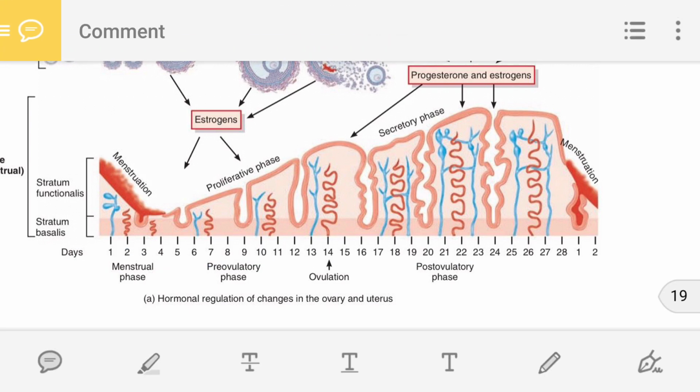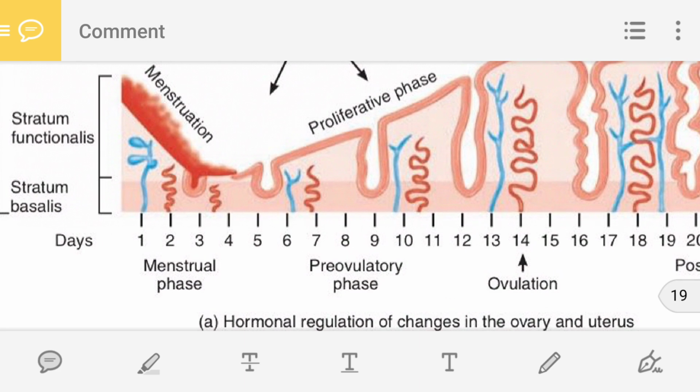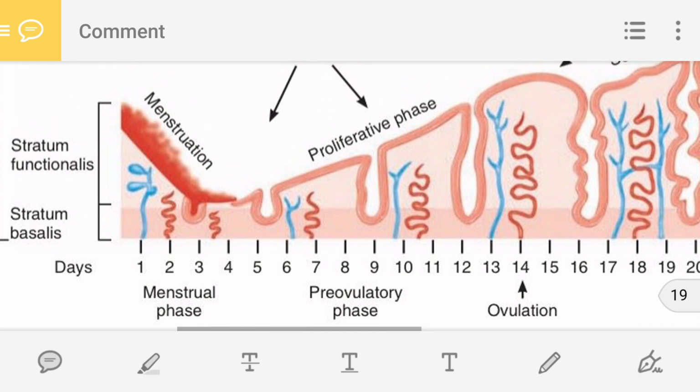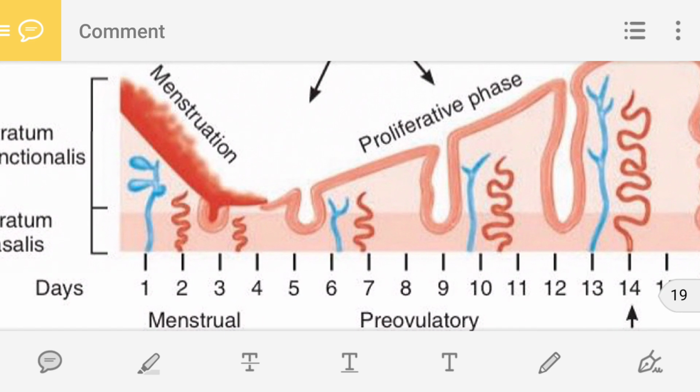The first 5 days are the menstruation. The first 5 days of the menstrual cycle are known as menstruation, or menses. So this is the menstrual phase.